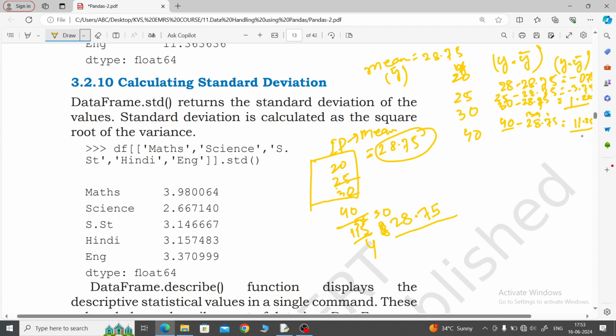This one we will square. So minus 8.75 squared, then minus 3.75 squared, 1.25 squared, and then 11.25 squared. Whatever squares you get, the average of them becomes the variance. That is why standard deviation is calculated as the square root of the variance.